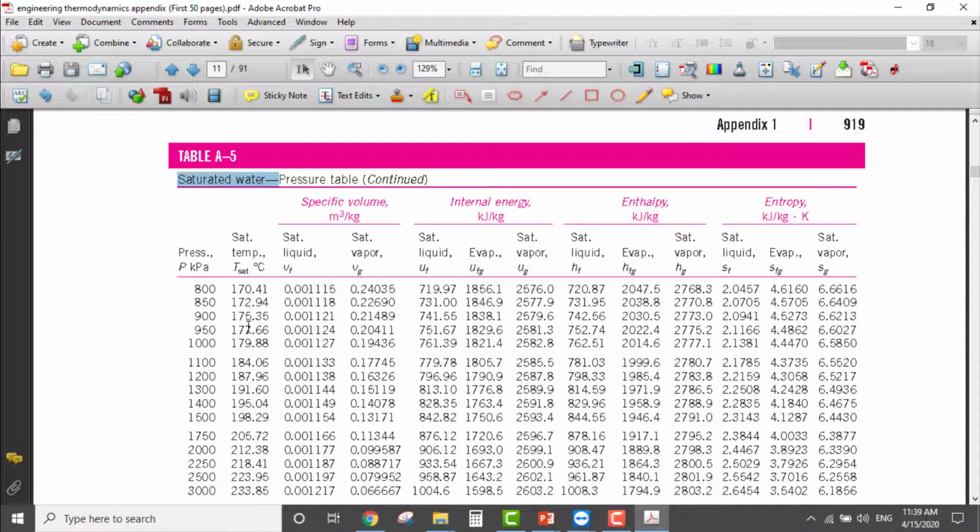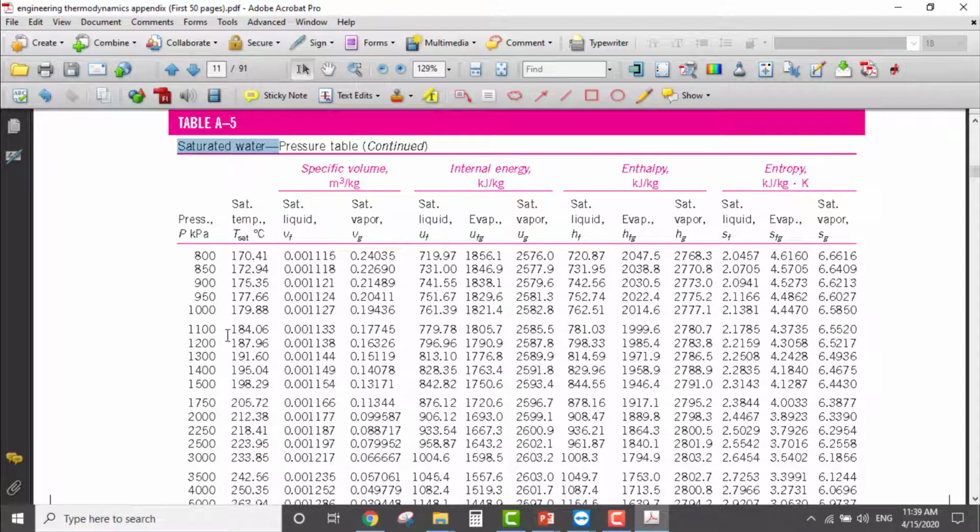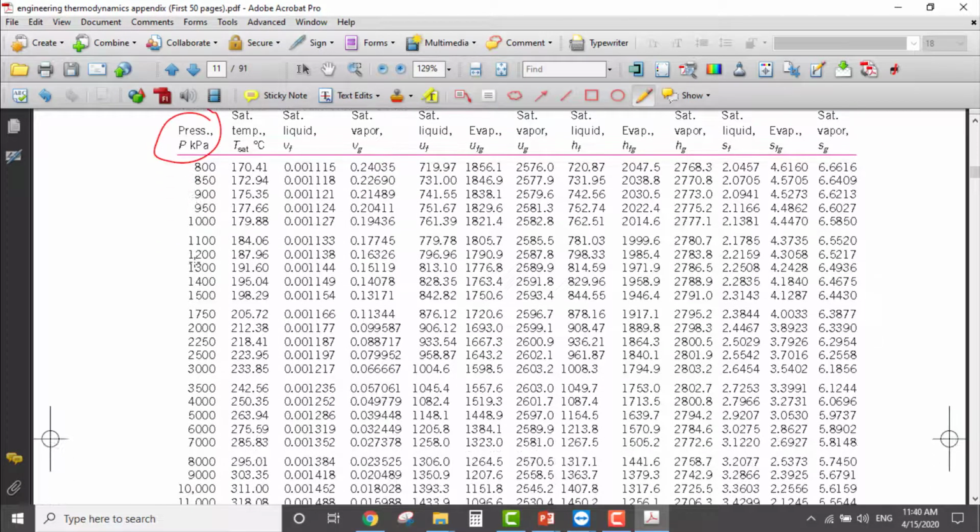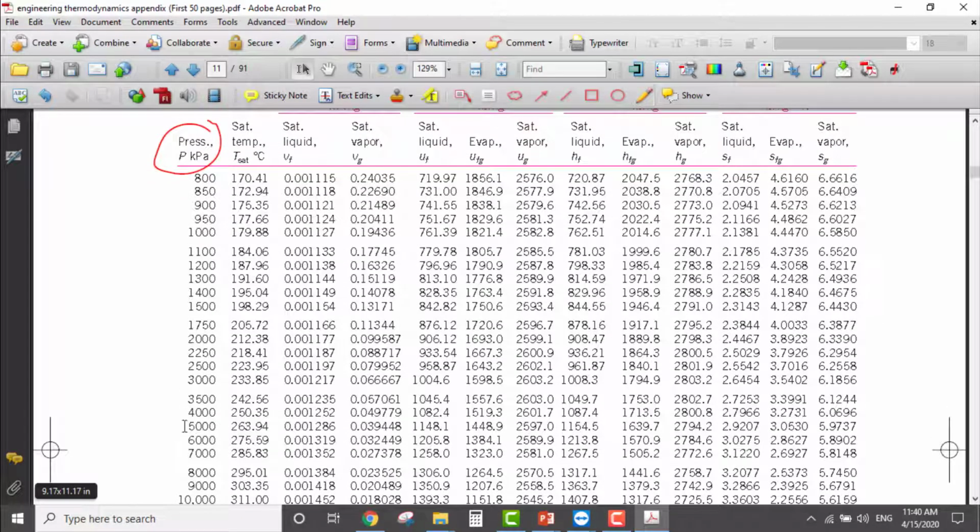So we have a pressure of 5,000 or 5 mega. So this unit is kilopascal. So I'll use 5,000. So here is 5,000. And the corresponding Tsat is 263.94.